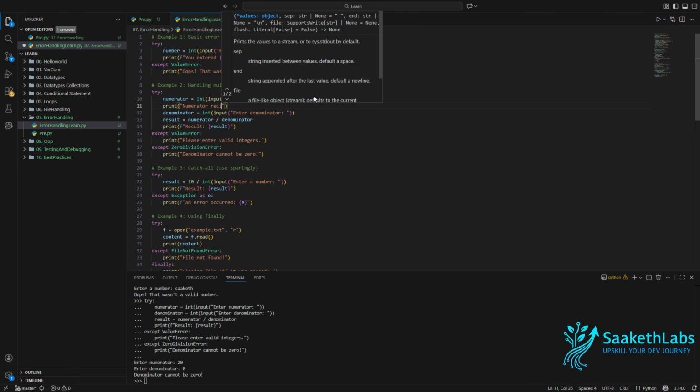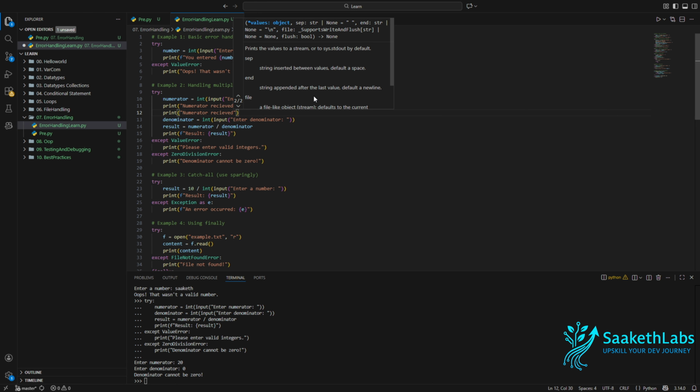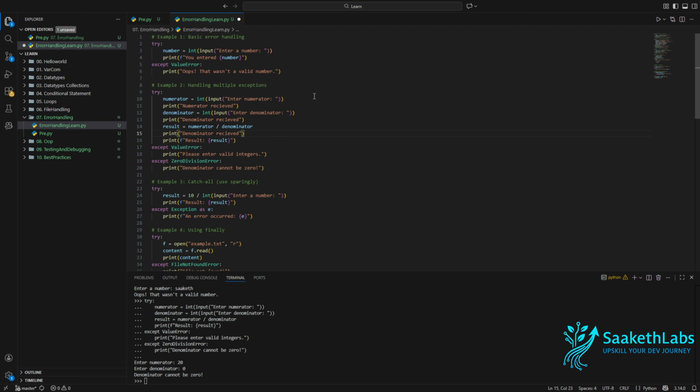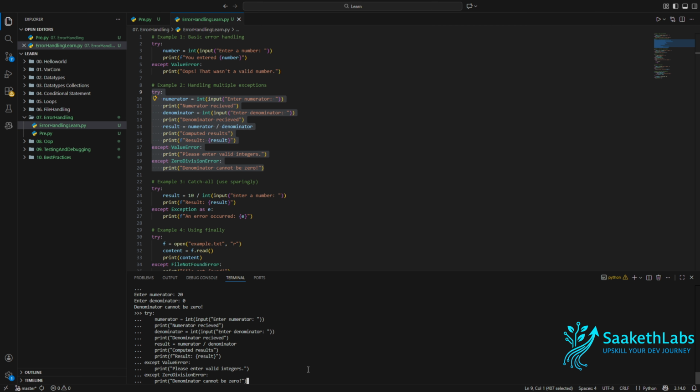Numerator received, denominator results. I'm just going to log everything here so that we can find out where exactly the error is being generated. So let me copy this again, paste it here.